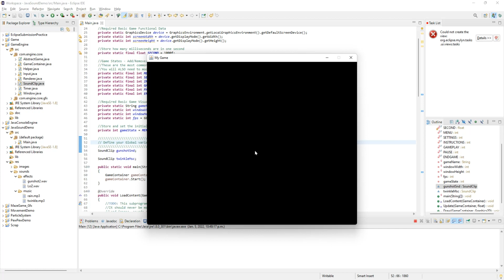All right. So it should be at max volume right now. So if I hit up, nothing should happen. But let's hit down. You can hear it get quieter with every press, or louder. So you have full control here.